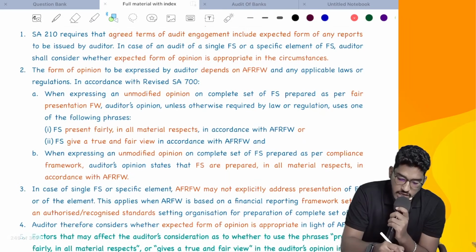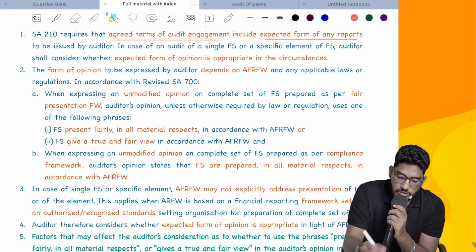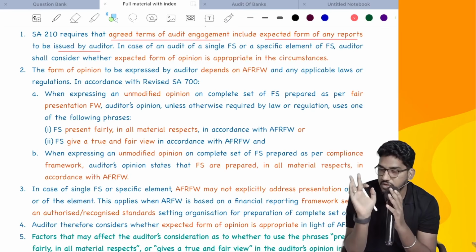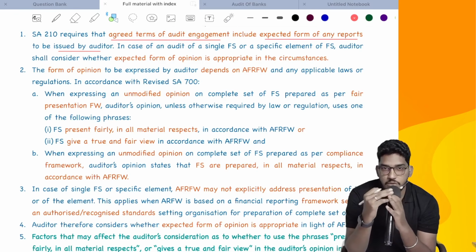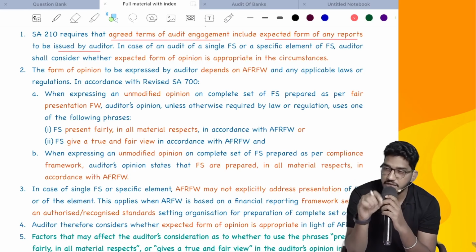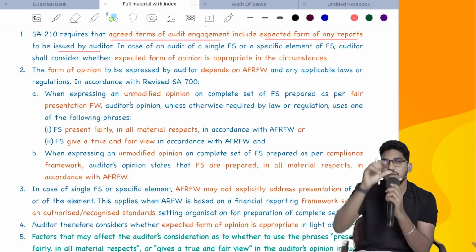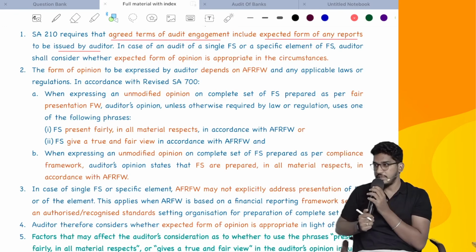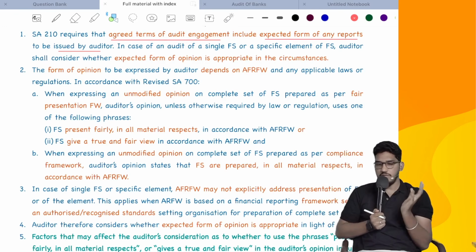SA 210 requires that the agreed terms of the audit engagement include the expected form of any reports to be issued by the auditor. SA 210 says that whenever you are drafting the engagement letter, in the engagement letter itself you have to say what will be your expected form of report, how you are going to give your report, and according to what you have to prepare the report. That should be identified in the engagement letter only. Even if you look at the contents of the engagement letter, they will say expected form and content of the report. So generally in the engagement letter only we have to agree what kind of report we are going to give and how we are going to give it.